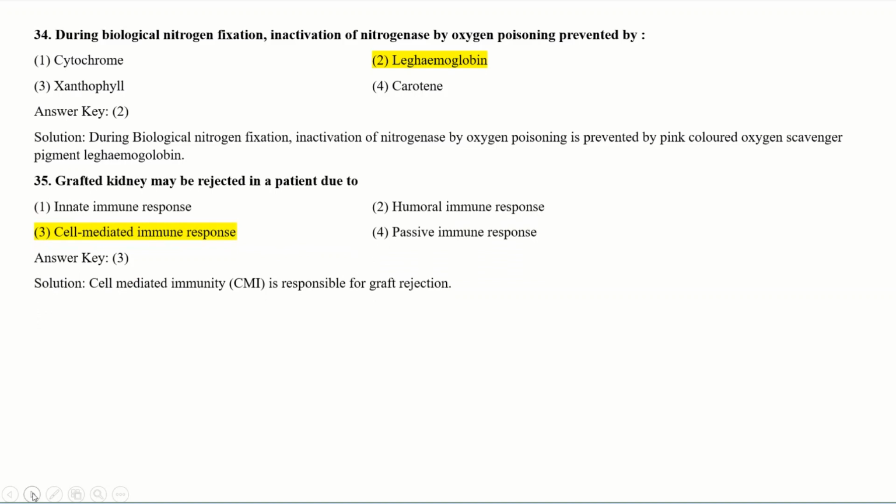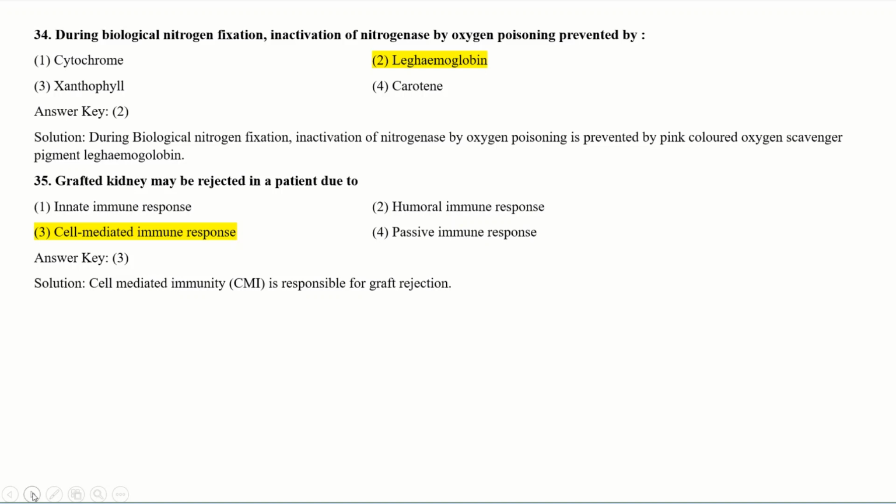Next question. Grafted kidney may be rejected in a patient due to, means which type of body response, which type of immune response can reject the grafted kidney in human beings. See the options. Innate immune response, humoral immune response, cell-mediated immune response or passive immune response.